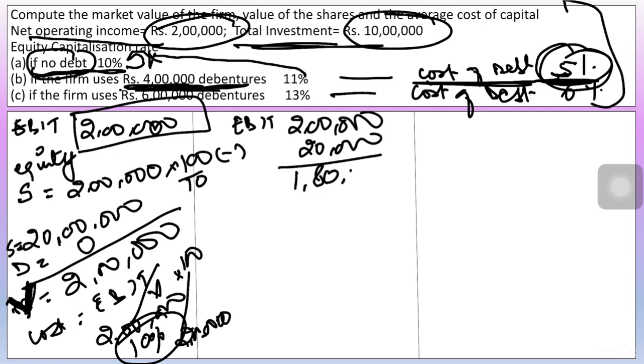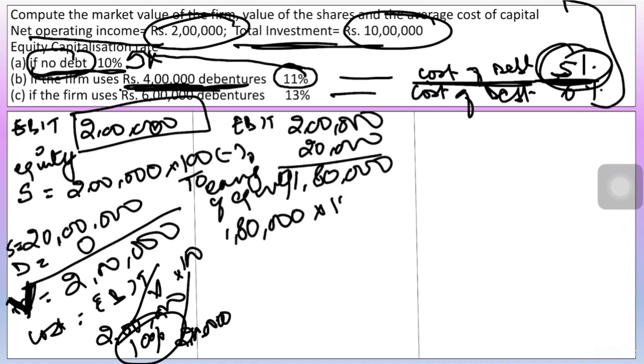So whatever is being left is of equity shareholders, right? These are earnings of equity shareholders. And equity capitalization in the second case is 11%, right? So 1,80,000 into 100 by 11, this gives you around rupees 16,36,336. So this is the market value of the shares, right?